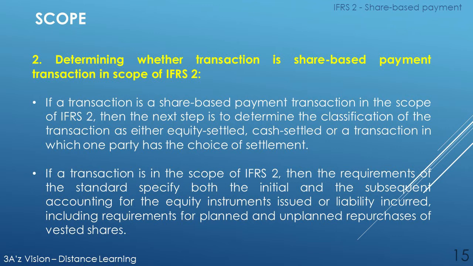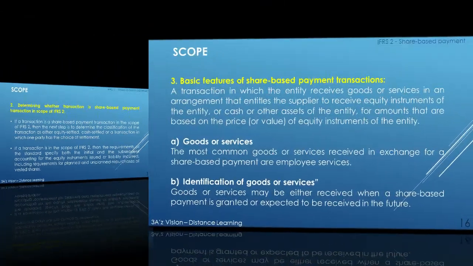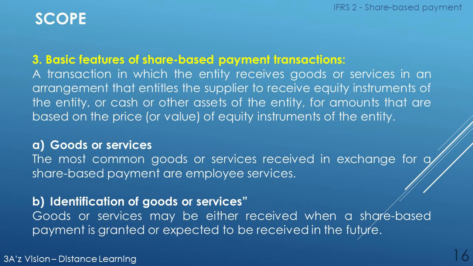If a transaction is in the scope of IFRS 2, then the requirements of the standard specify both the initial and the subsequent accounting for the equity instruments issued or liability incurred, including requirements for planned and unplanned repurchase of vested shares.